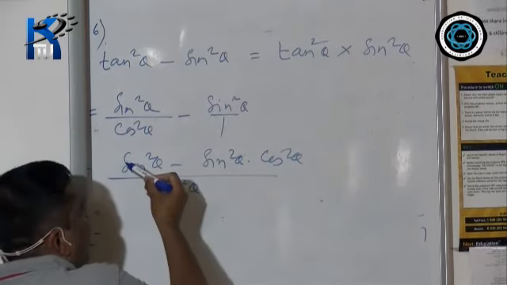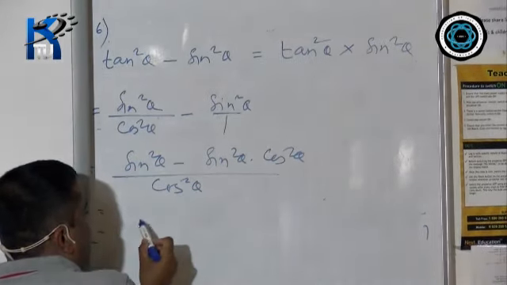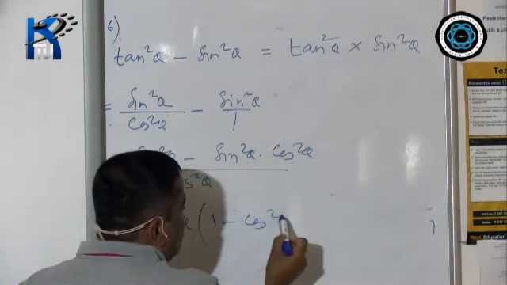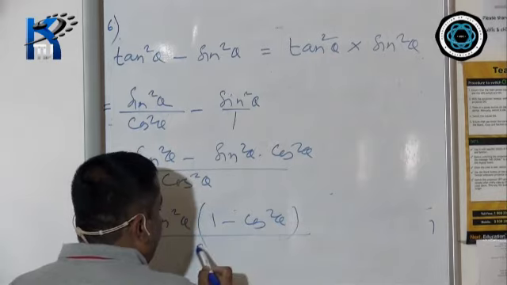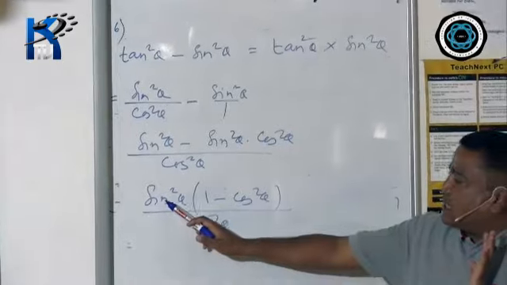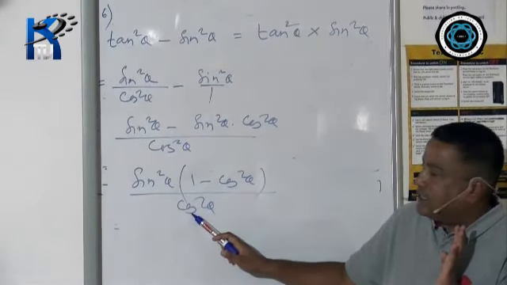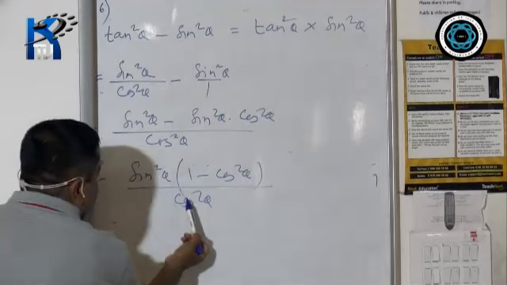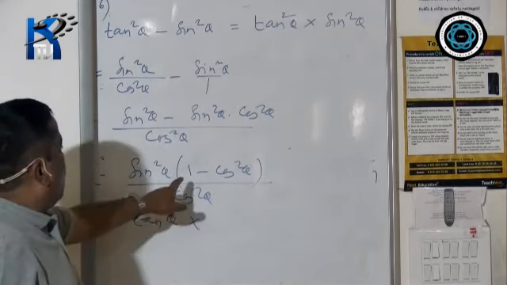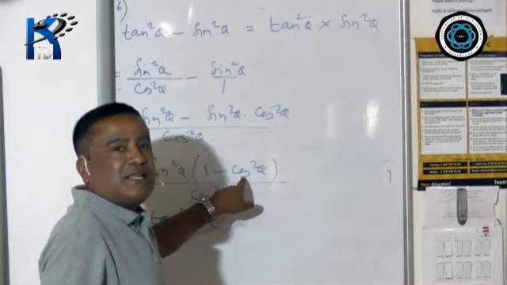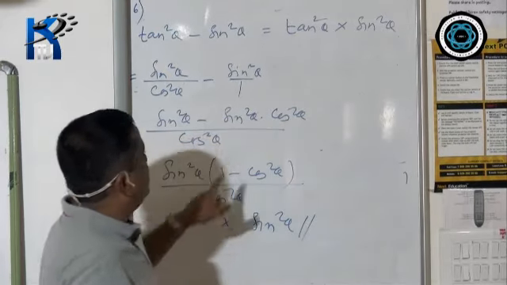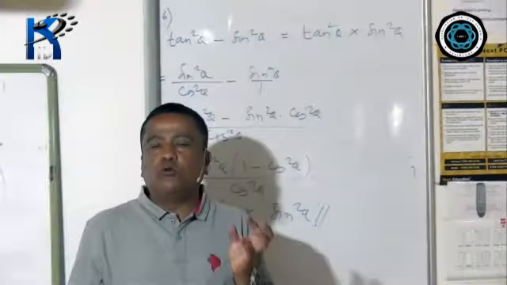After that, take out common from numerator. So your common is sin square theta. So 1 minus cos square theta divided by cos square theta. After that, sin square theta divided by cos square theta is tan square theta, into 1 minus cos square theta means sin square theta. Sin square theta, hence proved. Now we'll do question number 7.